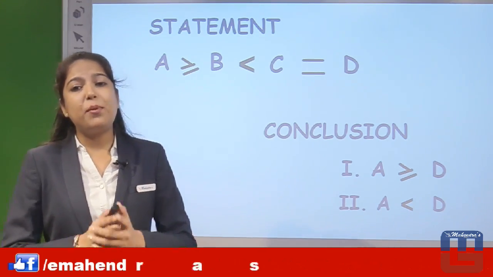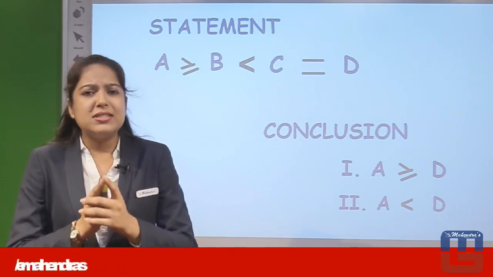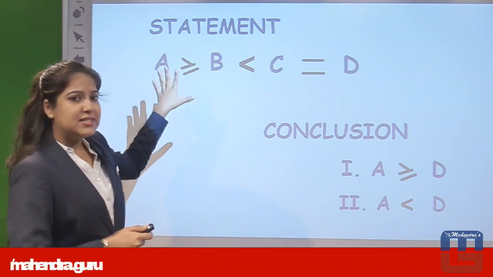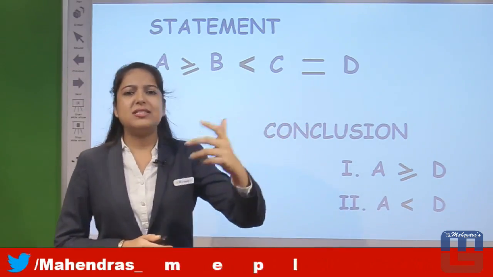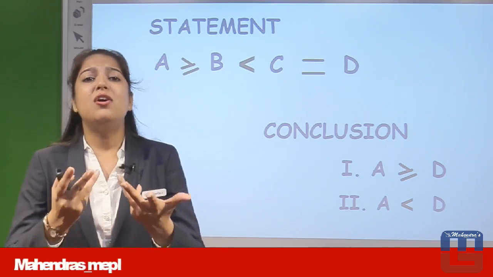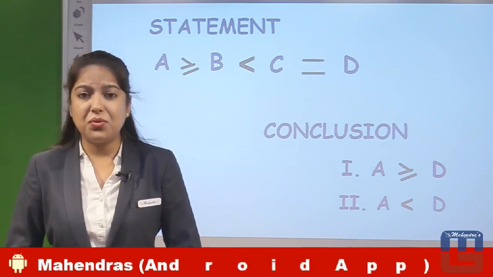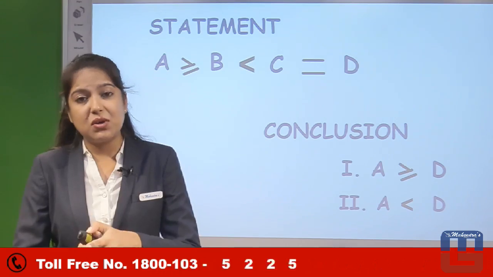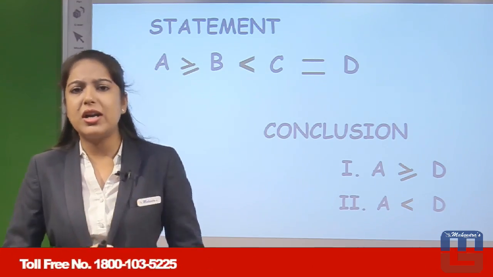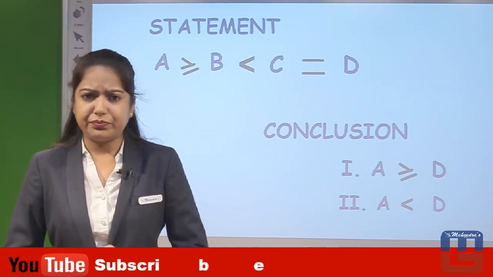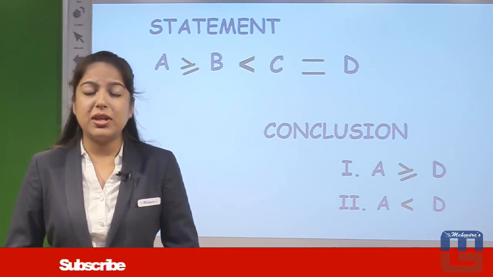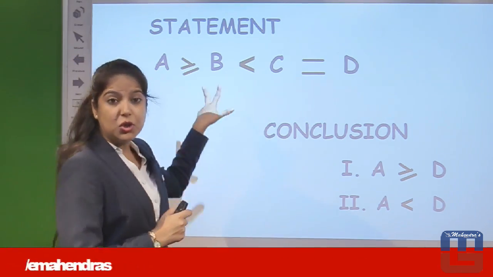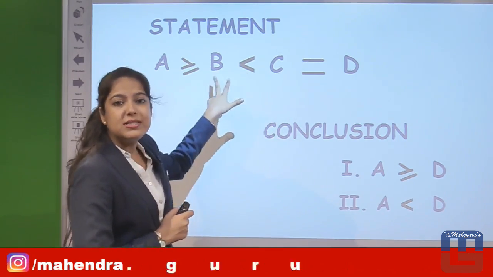Now when we look at A greater equal D, is this conclusion true? No, because while checking, the sign from A to D is undefined. Why undefined? Because the relation is unknown to us. A was greater equal to B and B was lesser than C, and C was equal to D. That means the relation between A and D is definitely unknown due to the presence of these opposite signs.